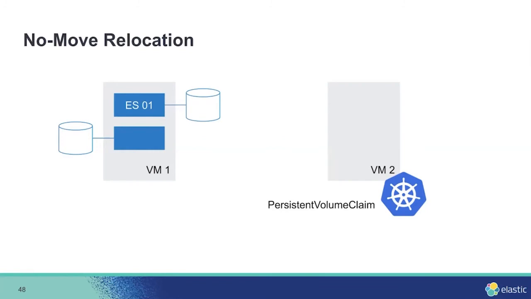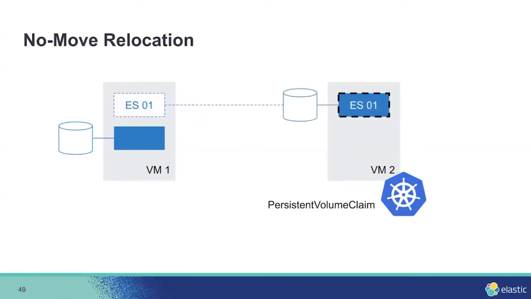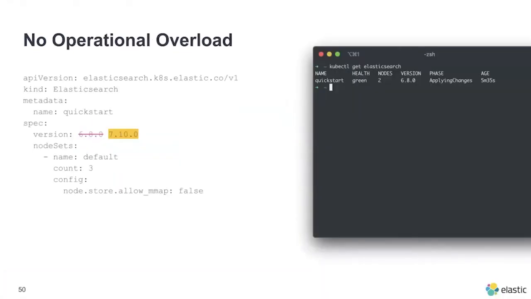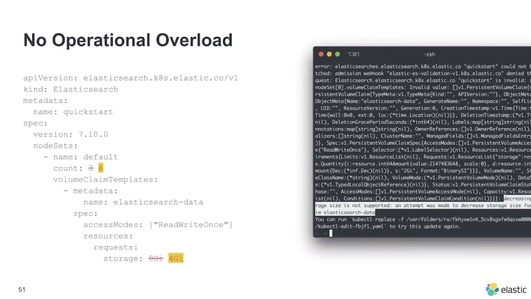To move the container from one VM to another VM, we can just detach the PVC from one VM and then attach it to another VM, and we can move the container easily without any data migration, which is really neat. And also for operational overhead itself, it's easy because now we can just modify the specification and ECK will do everything for us.